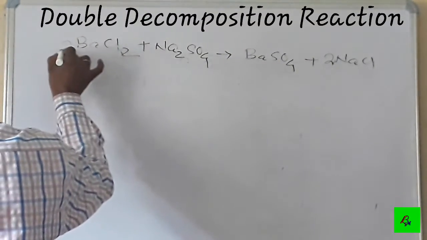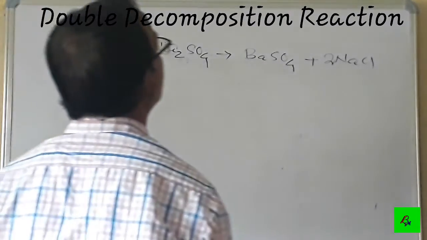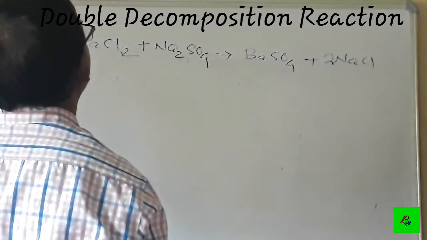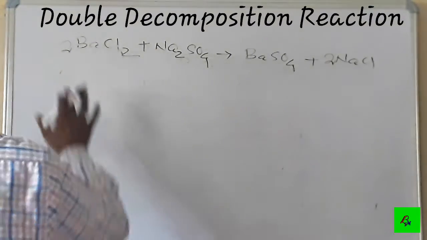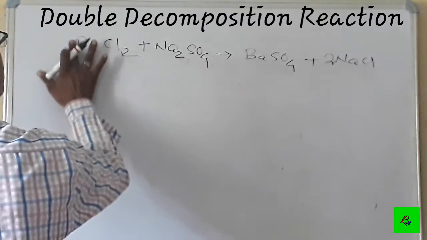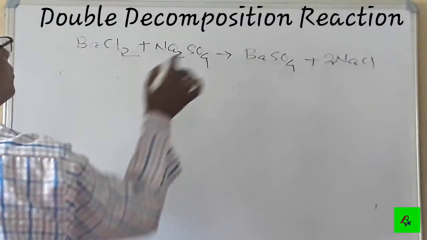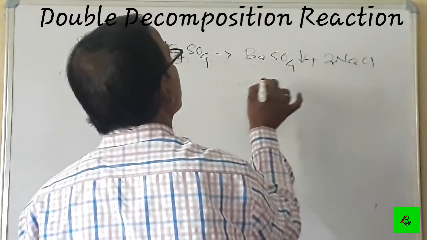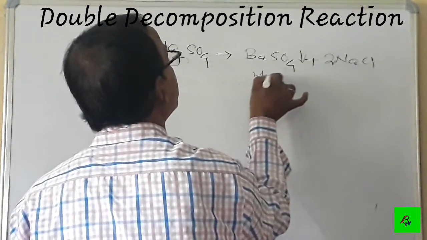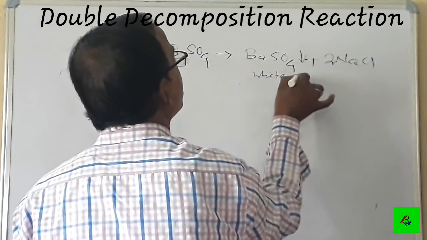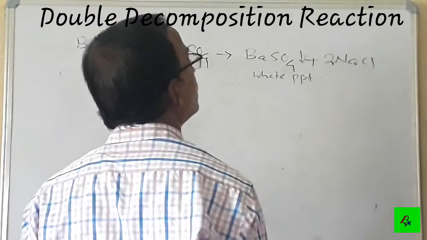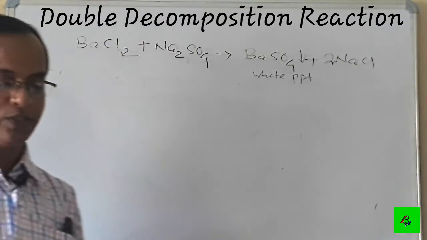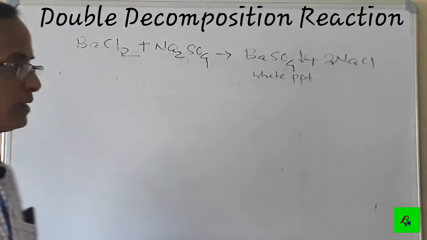So 2 NaCl. Barium chloride BaCl2 plus sodium sulfate produces barium sulfate, which is an insoluble precipitate and is white in color. That means a white precipitate is formed. So this is also formed by the mutual exchange of their radicals.